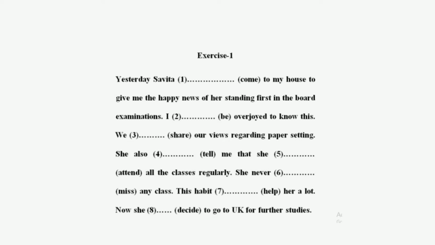So here you have to see the singular and the plural also. Before the blank there is I. So the first person singular, you will fill was over there. I was overjoyed to know this.